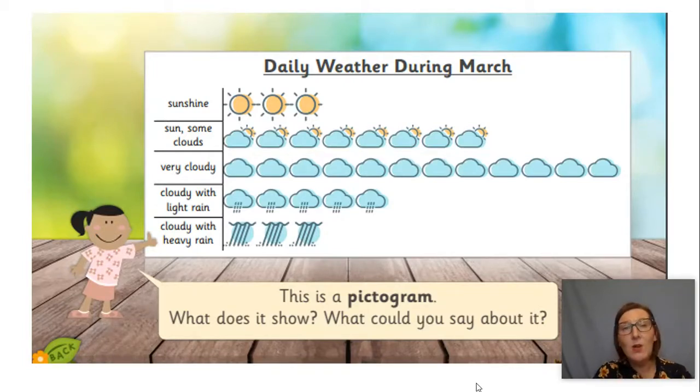So in total, this gives us the whole of March. Every type of weather that happened in March is recorded on this pictogram. We're going to be having a look at some other pictograms a little bit later on to have a look at the data that they have collected.